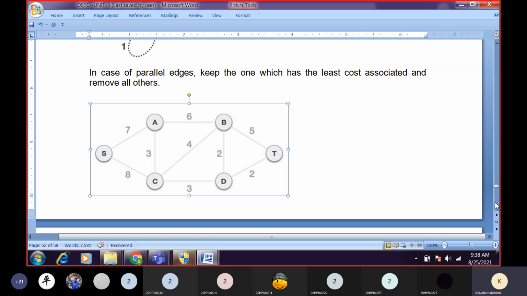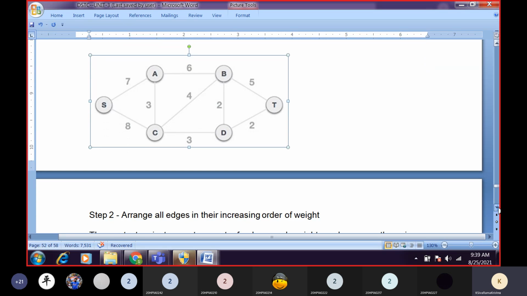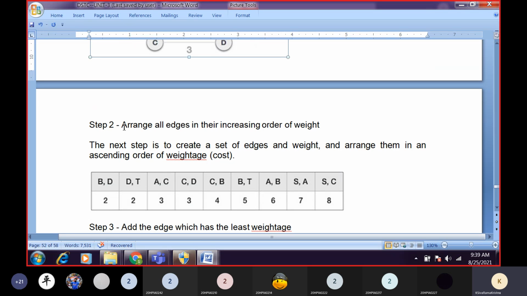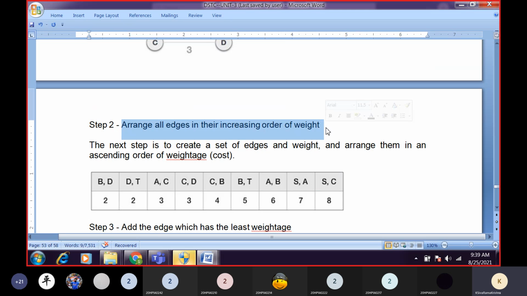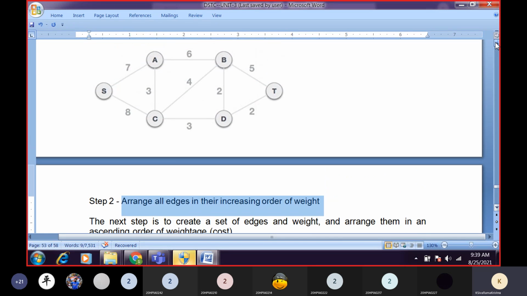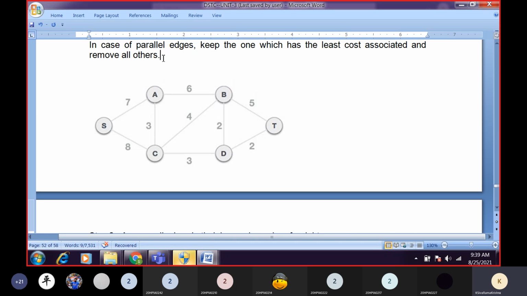This is our graph after removing the loops and parallel edges. That is our first step. Now in our second step, we have to arrange all the edges in their increasing order of weights. Just now we discussed ascending order. Ascending order of weights or increasing order of weights, both are the same. So if you see our graph, now tell me what is the minimum weight?